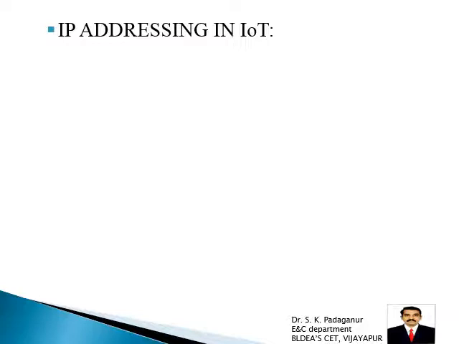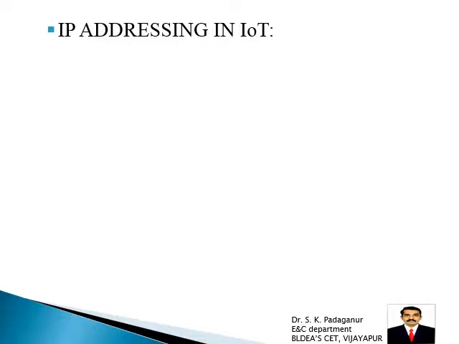And in the IP addressing of IoT, we use so many types. Simply, IP addressing has static IP addressing, then dynamic IP addressing, how we can change from static to dynamic, and what are the classful addressing and what are the classless addressing, right? So that we are going to study in the coming class.